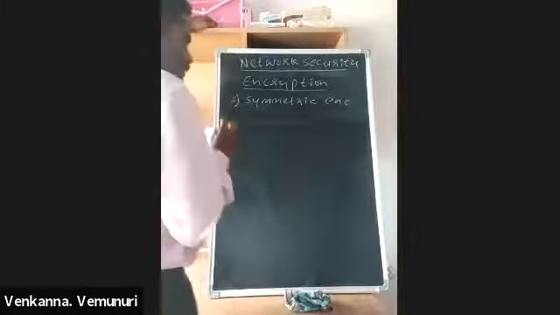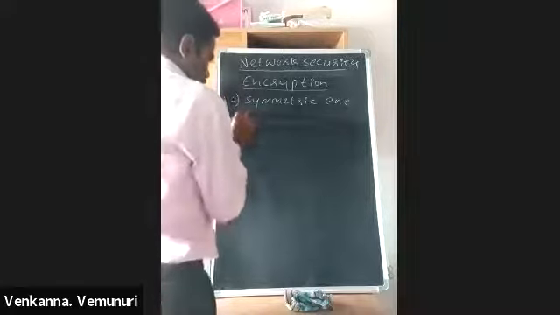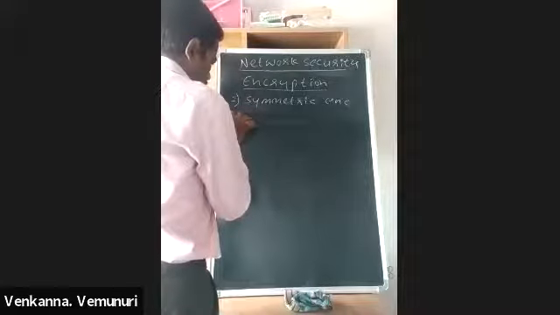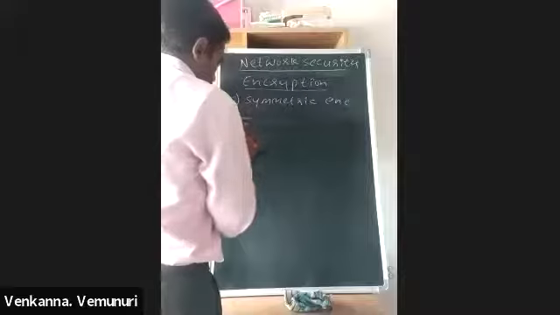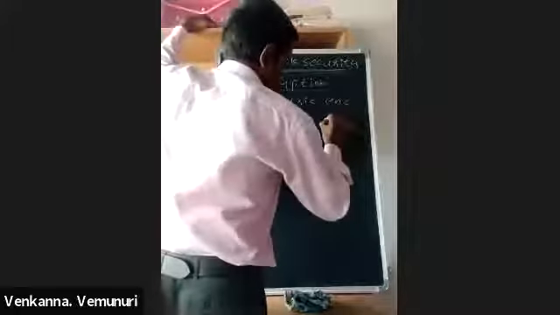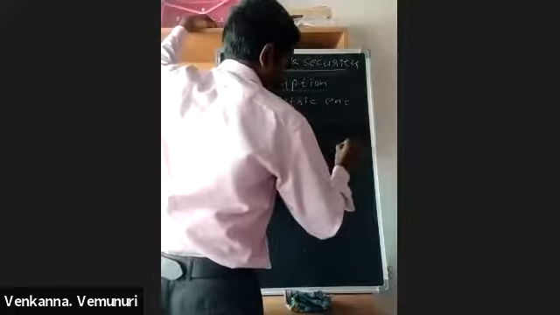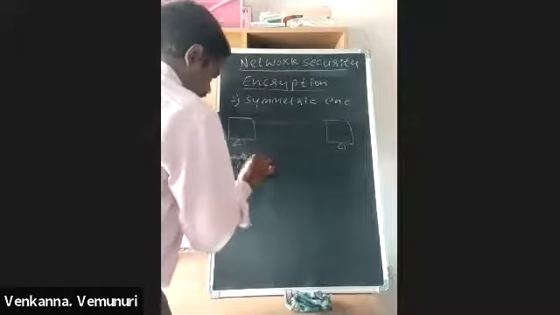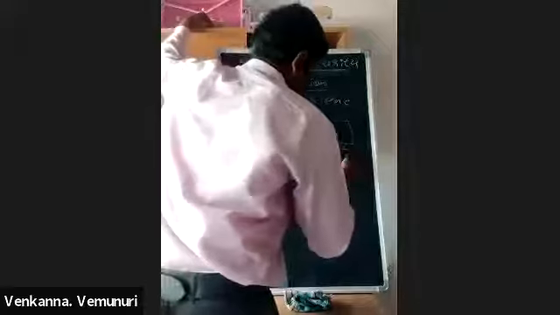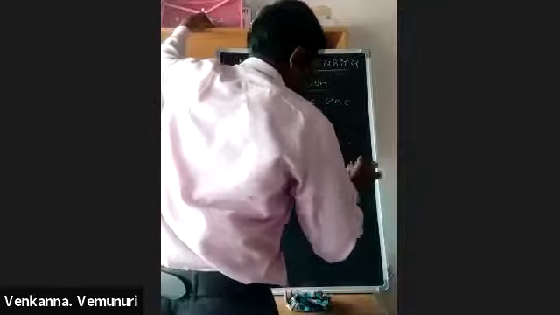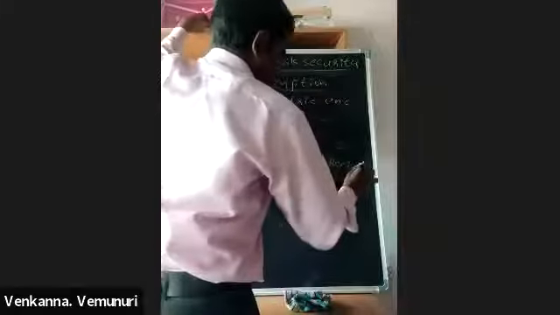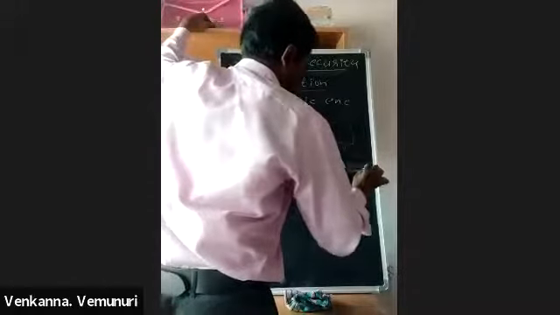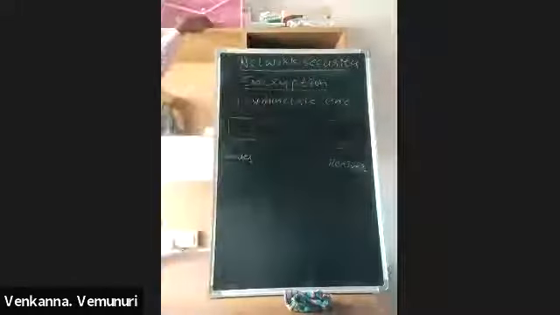In this symmetric encryption, for example, sender and receiver.